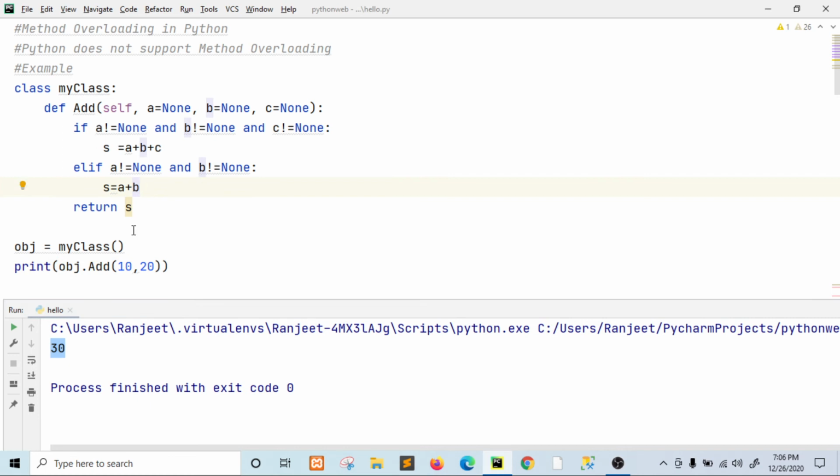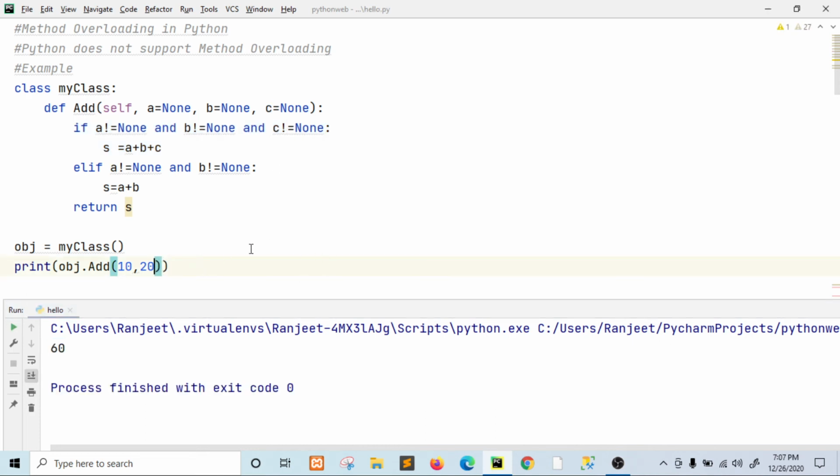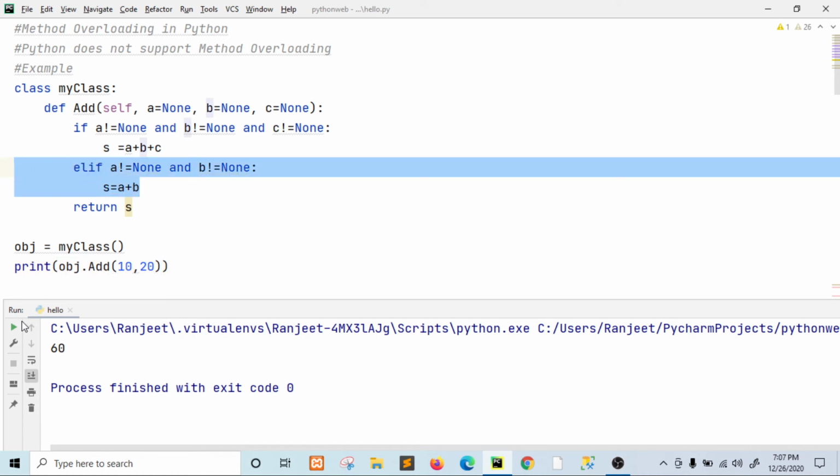So now if you provide three arguments here, then this if condition will execute. If you provide only two arguments, then the else if condition will execute, right?